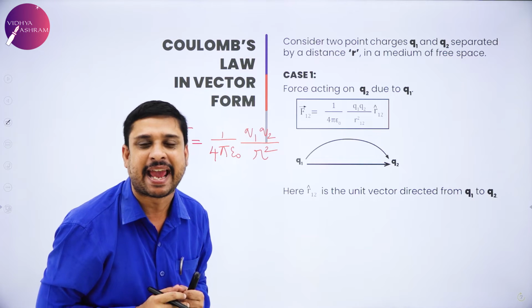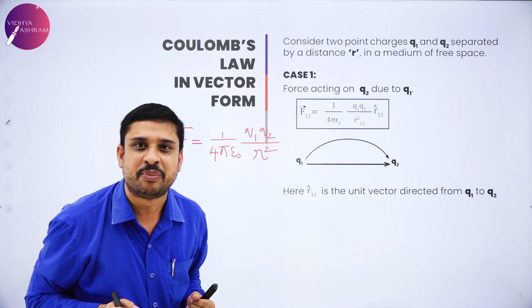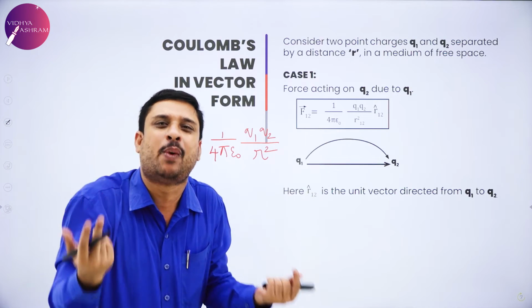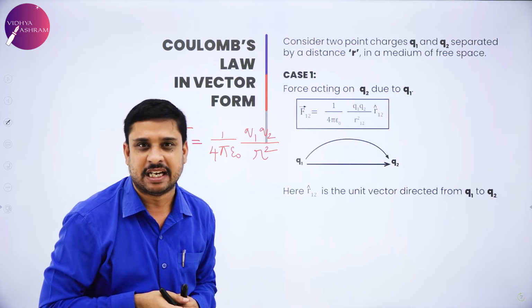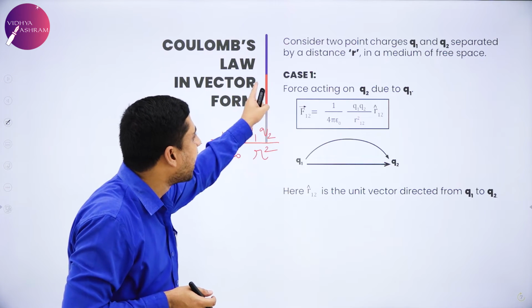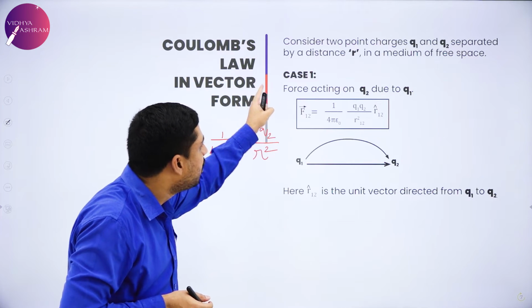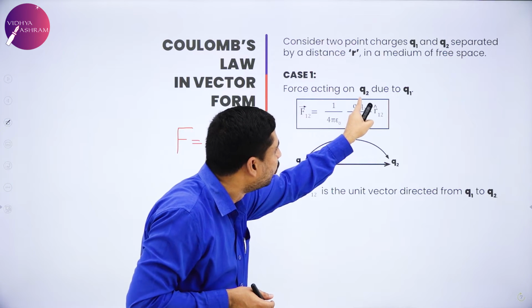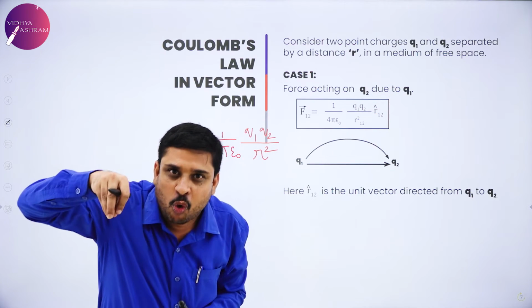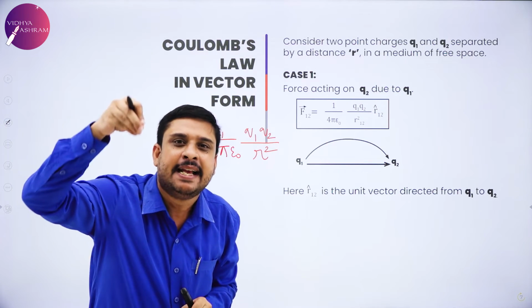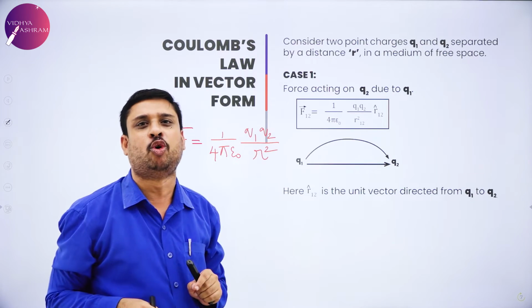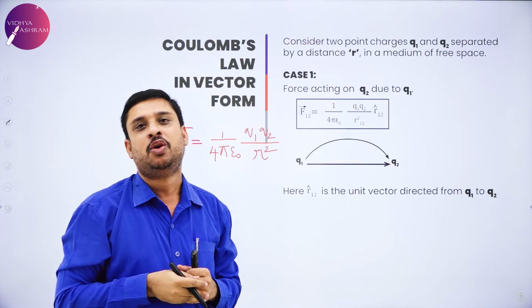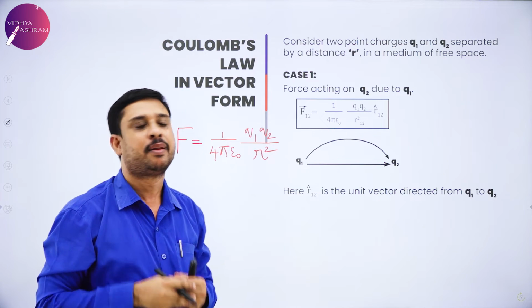Newton's third law says both of them have to exert a force equal in magnitude on each other. So in the first case, I consider the force acting on Q2 due to Q1.